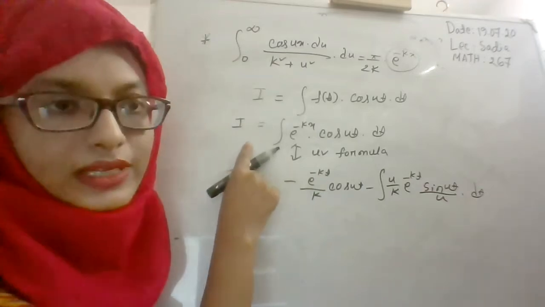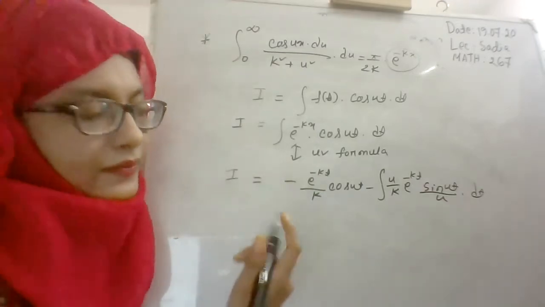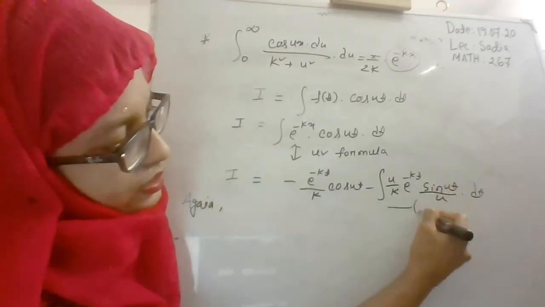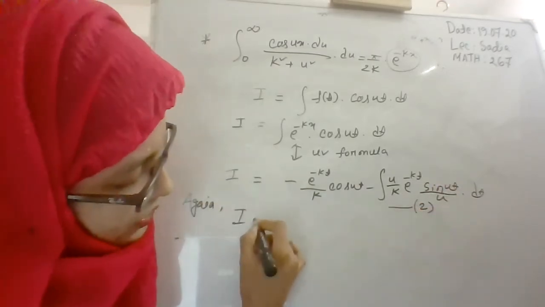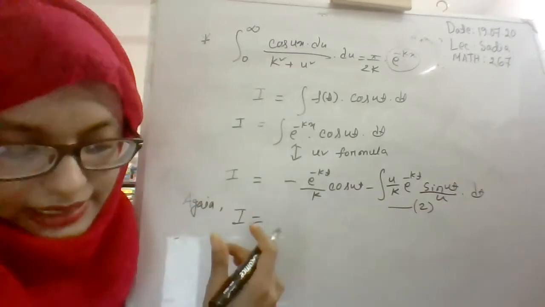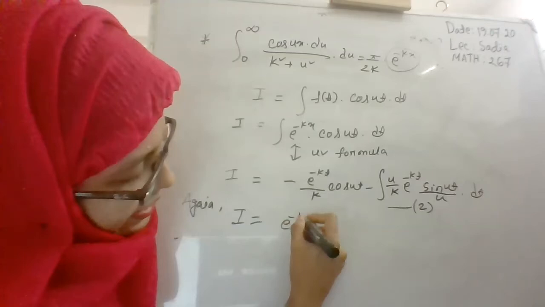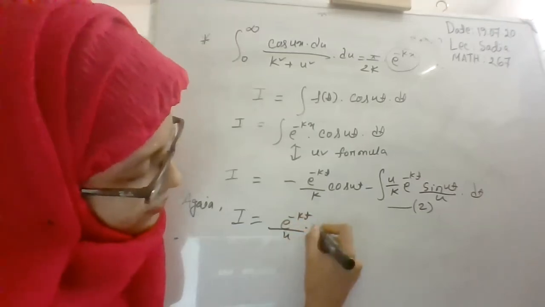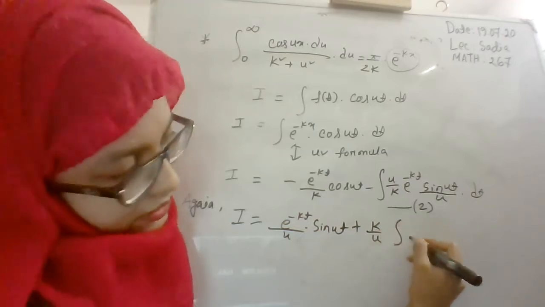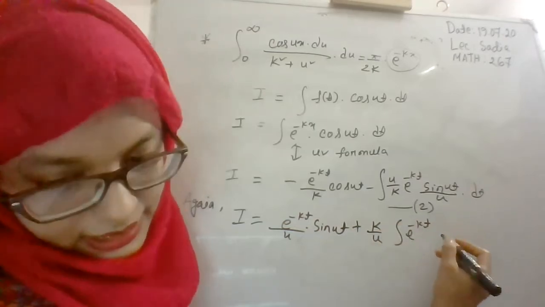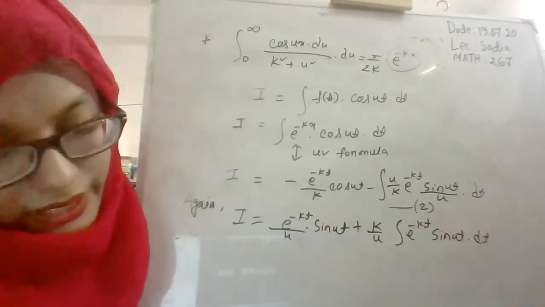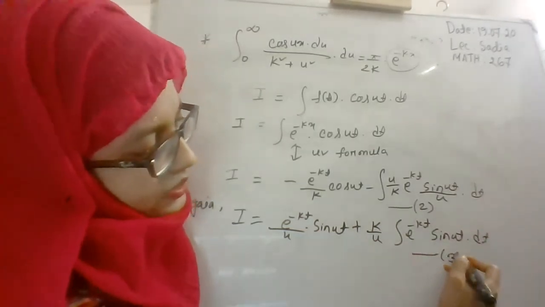Now again, you have to integrate this using UV formula, but you have to interchange u and v. Consider this equation as equation number 2. The result will be e to the power minus kt divided by u sin ut plus k by u integration e to the power minus kt sin ut dt. Consider this equation as equation 3.